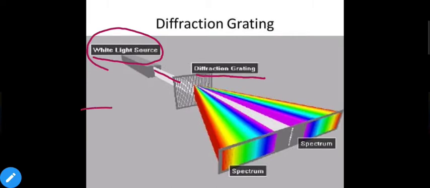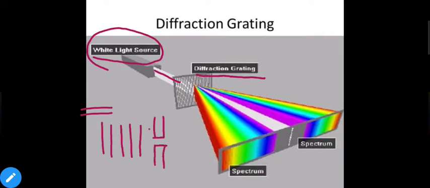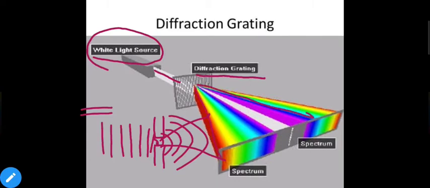So this white light is passing through the slit, as mentioned in the previous image. This is our light, and this is our slit, that means a small opening. When these parallel light waves go through this small slit, they will start bending, that means they will spread out. So this is the result when white light spreads out. Different types of colors will be separated out from each other. So this is the diffraction of light or electromagnetic radiation.